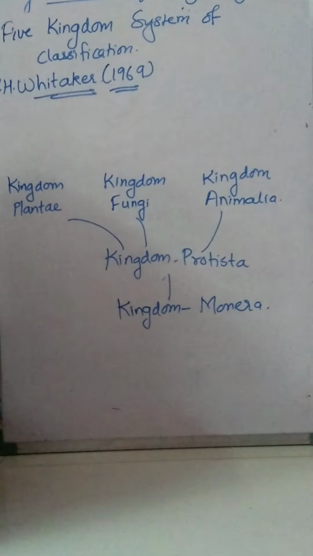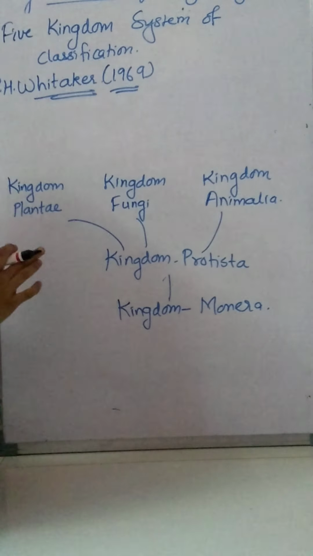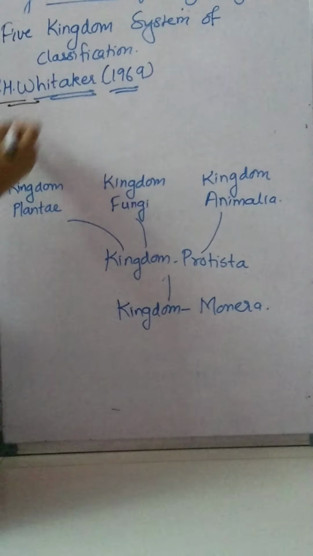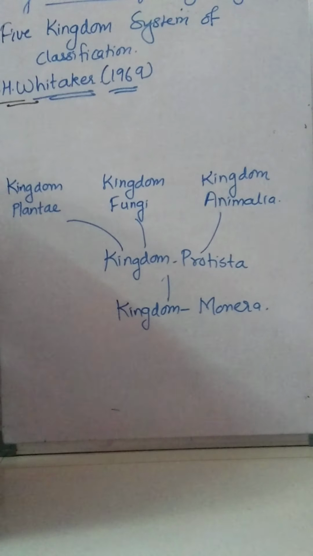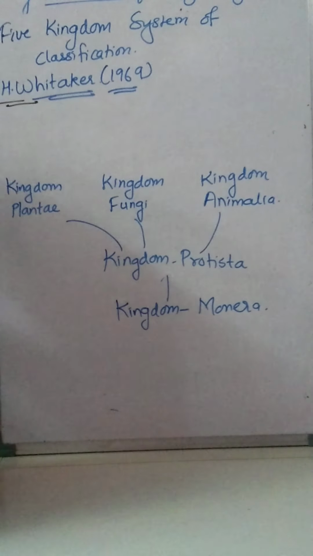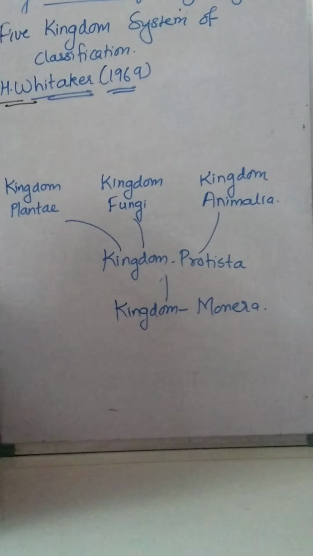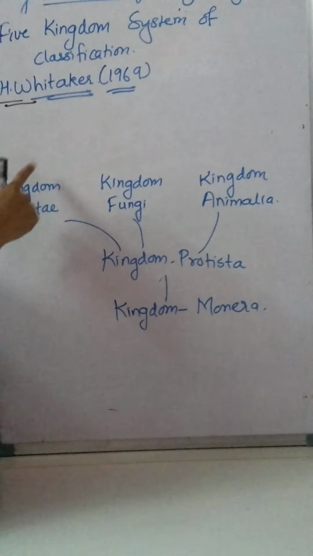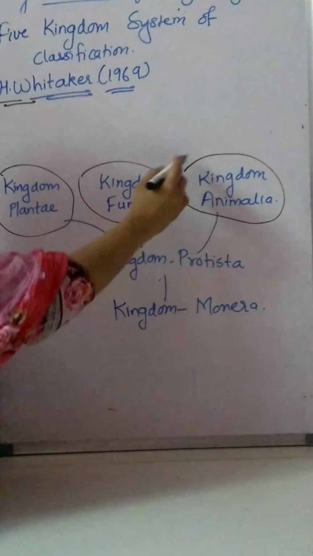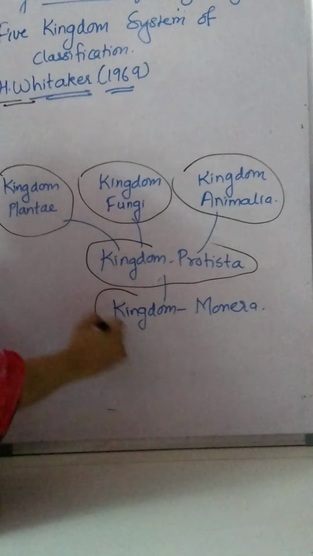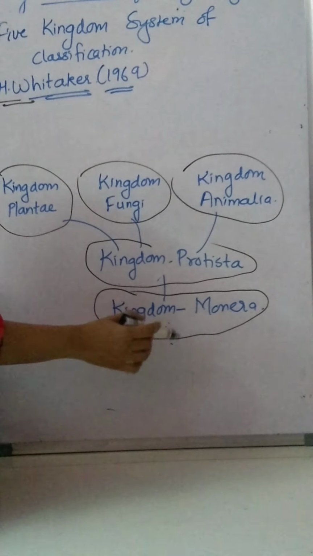We have studied all the 5 kingdoms. This 5 kingdom system of classification was given by R.H. Whittaker in 1969. This system shows the phylogenetic relationship between the organisms. Kingdom Monera has unicellular and prokaryotic organisms.